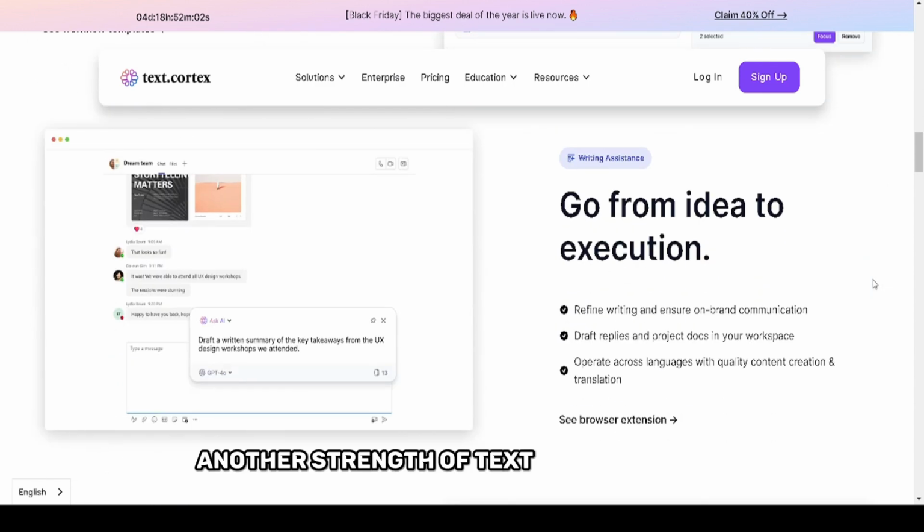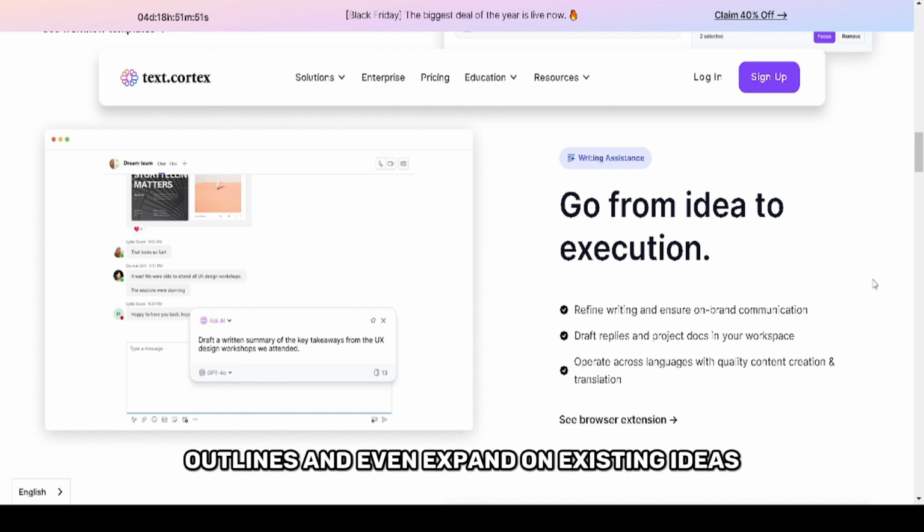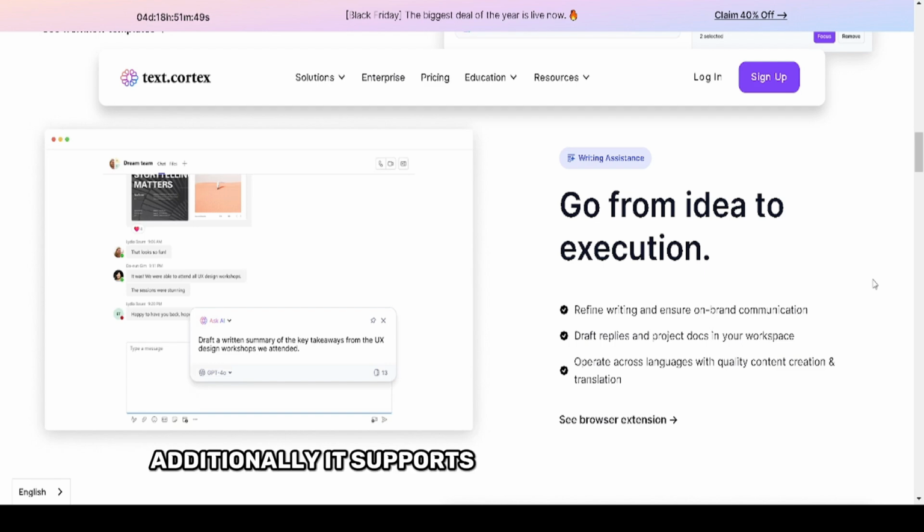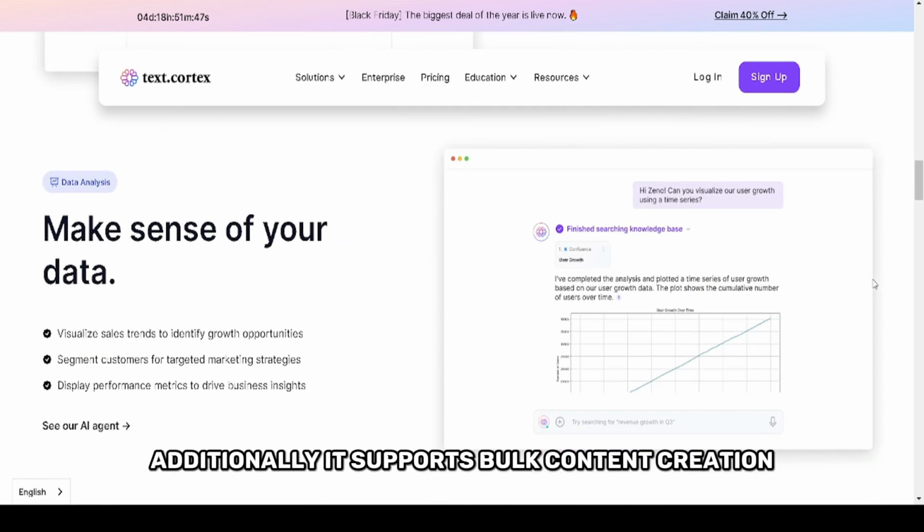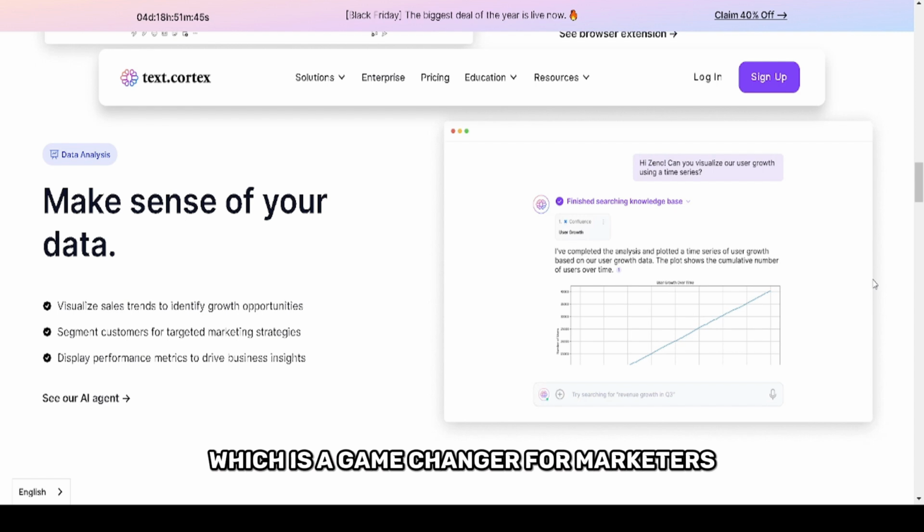Another strength of TextCortex is its AI assistant for idea generation. Struggling to brainstorm? This tool can provide topic suggestions, outlines, and even expand on existing ideas. Additionally, it supports bulk content creation, which is a game changer for marketers managing high-demand content workflows.